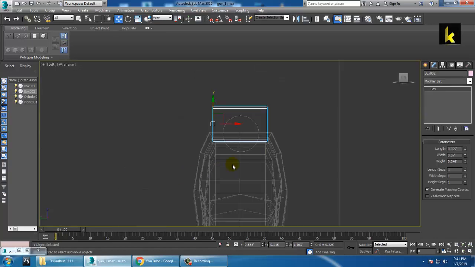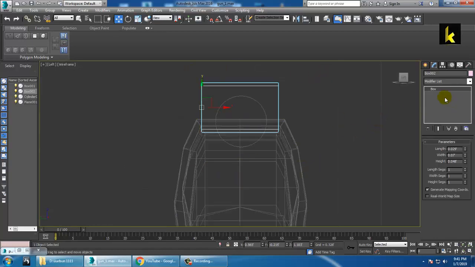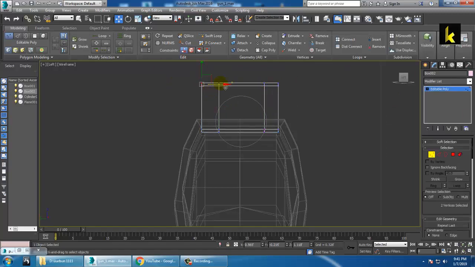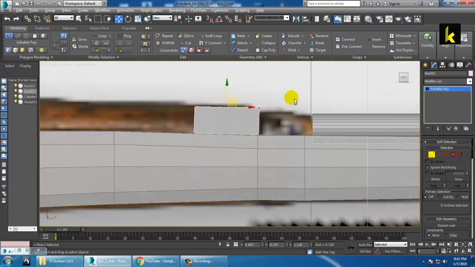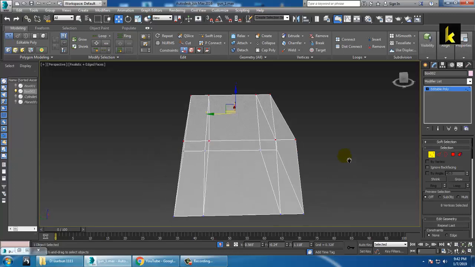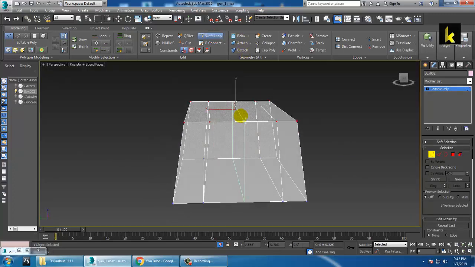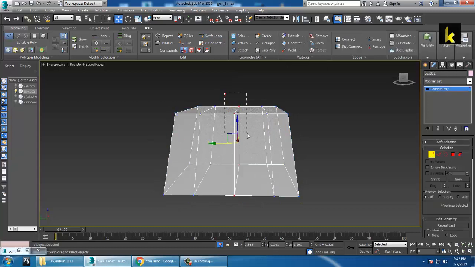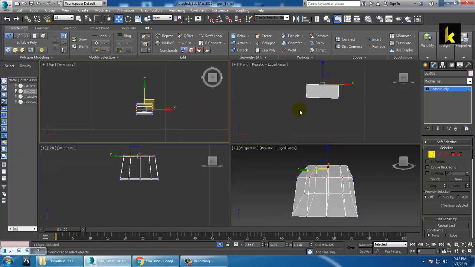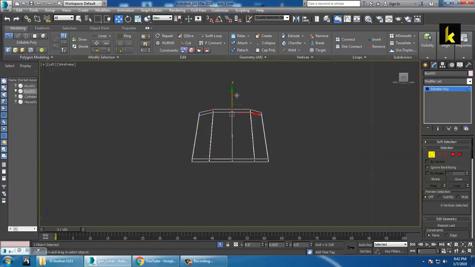And add the loops. So convert to editable poly, go into this swift loop and add some loops into it. Take a swift loop at the center of this and push this up. So you can select all these elements and push it a bit up like this. That's it. So and isolate it.